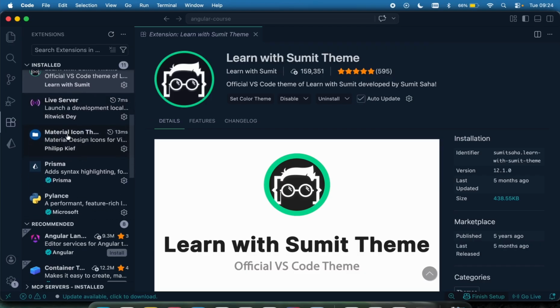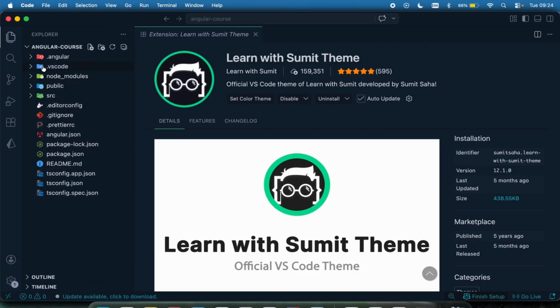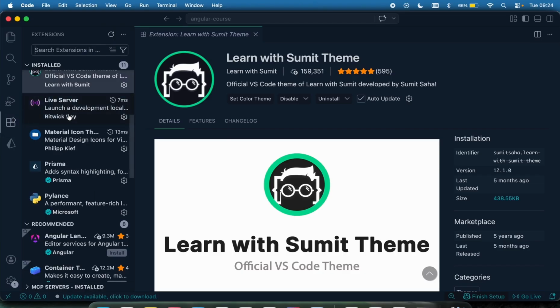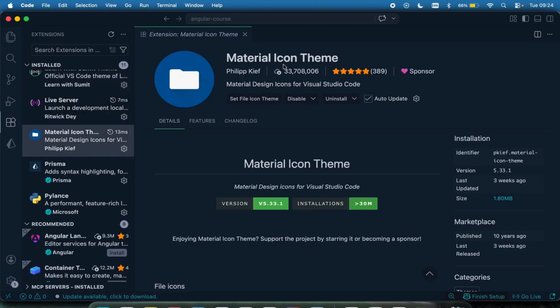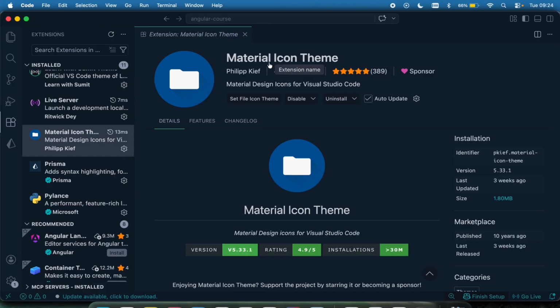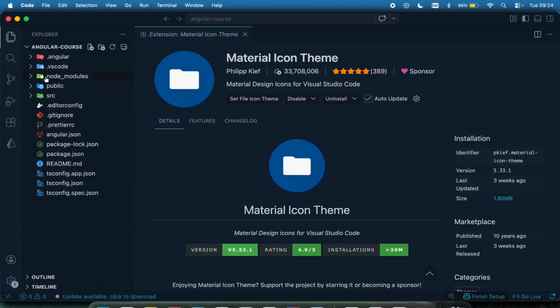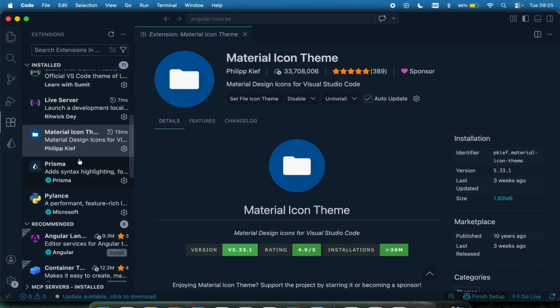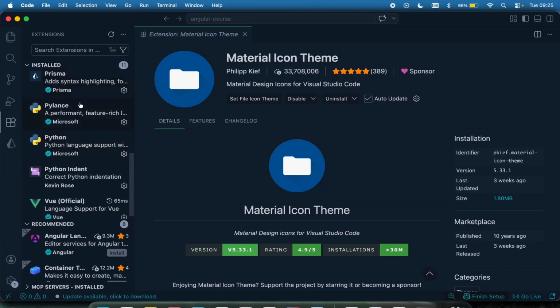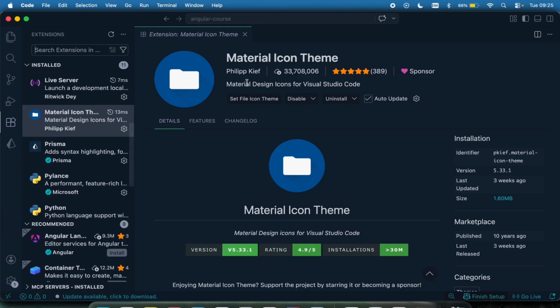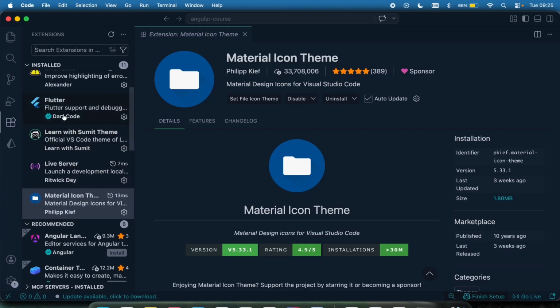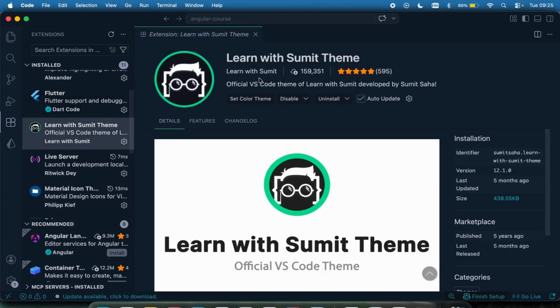Then also, if you come right here, you can see that my folder has a little bit of fancy stuff. That is happening because I'm using this extension called the Material Icon theme. When you have this extension, it adds a little bit of color to your folders right here. So if you want to use exactly what I'm doing, that is where it's coming from: the Material Icon theme, and then the Learn with Summit theme.